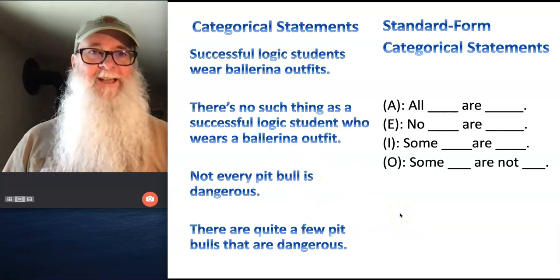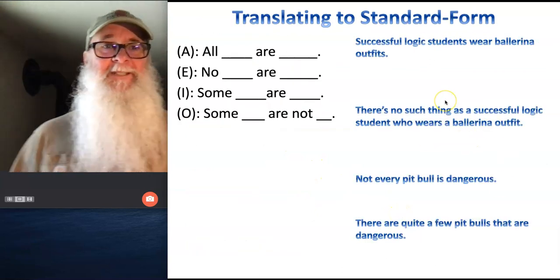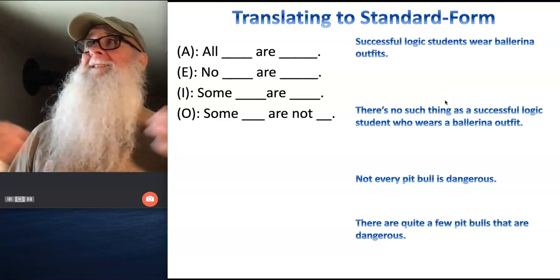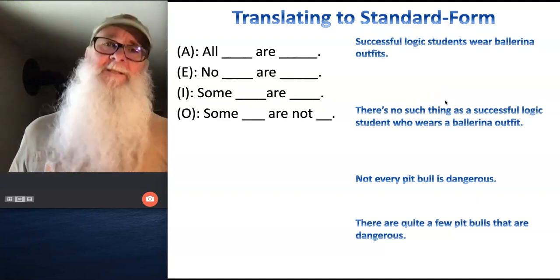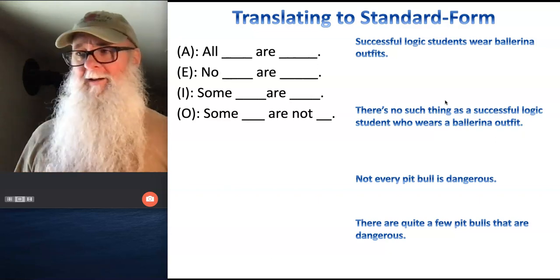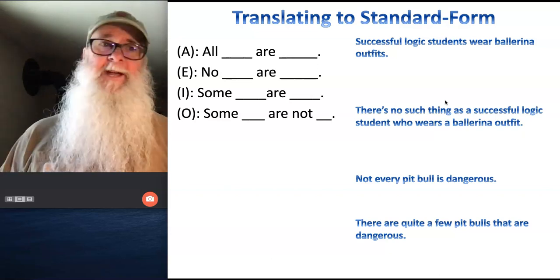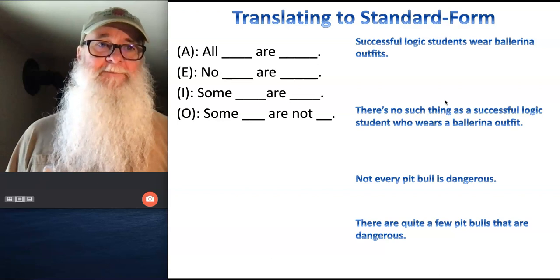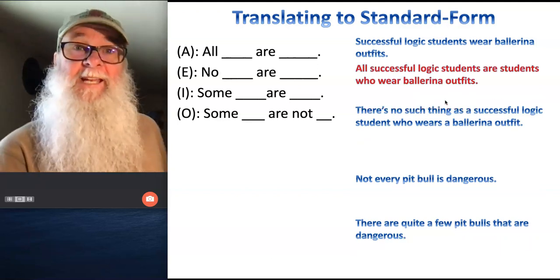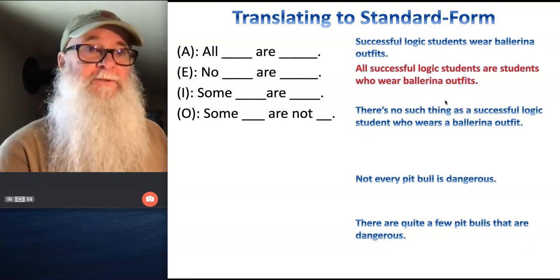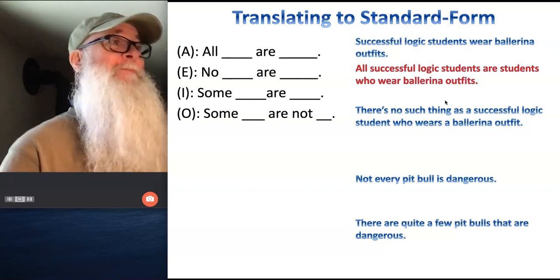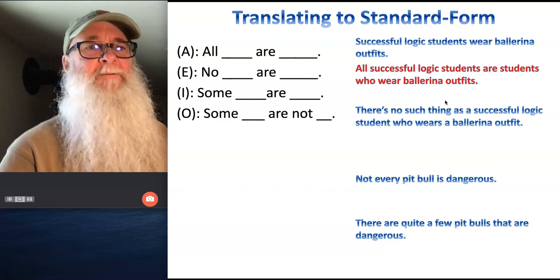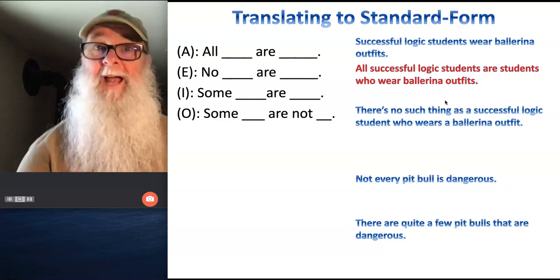All right, let's see how you did. Okay, successful logic students wear ballerina outfits. That sounds to me like somebody's making a sort of broad claim about every single successful logic student. No matter who they are, if they're successful, they are people who wear ballerina outfits, okay? So we might translate that as an A statement. All successful logic students are students or people who wear ballerina outfits. You could even do something really fancy and awkward like ballerina outfit wearers or something like that, because that's countable as well.